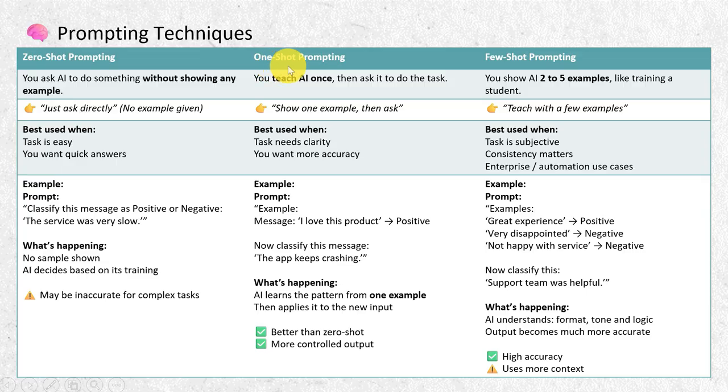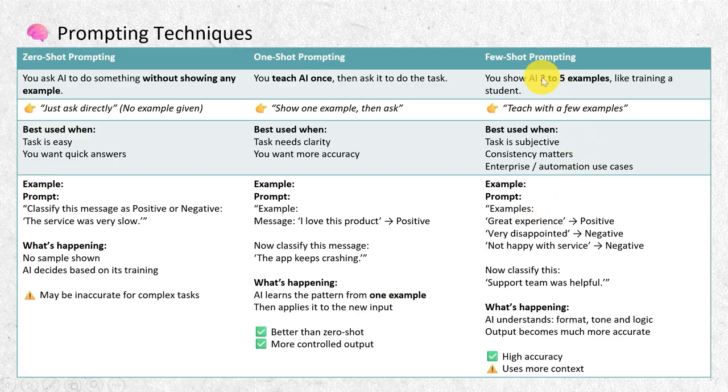Now coming to one-shot prompting. In one-shot prompting, you first show one example and then ask AI to do the task. It's best used when tasks need clarity and you want more accuracy. For example, I love this product, positive. Now classify this message. The app keeps crashing. Here, AI learns the pattern from one example, then applies it to the new input. It's better than zero shot because the output is more accurate and the response is more controlled.